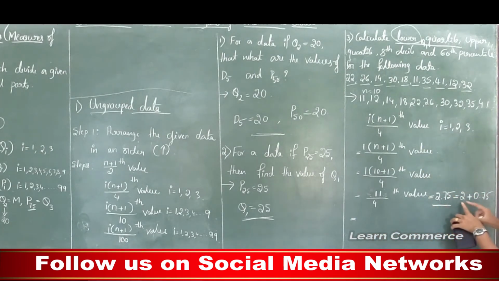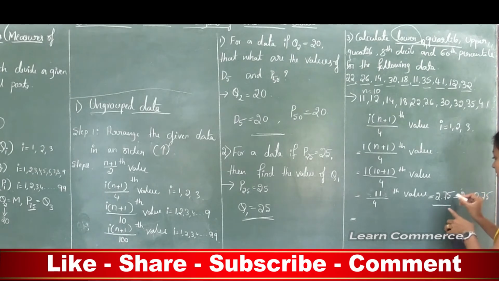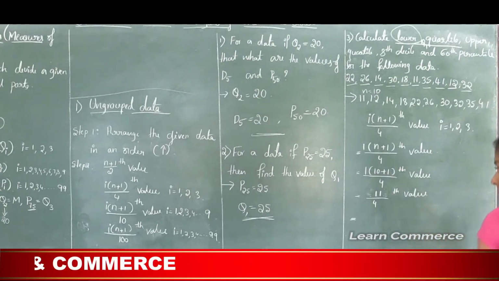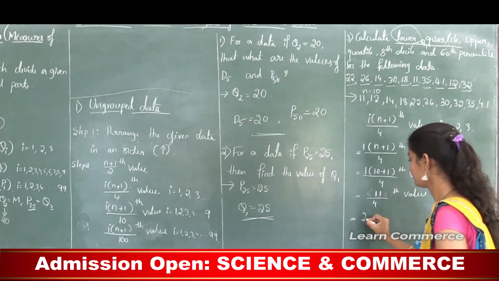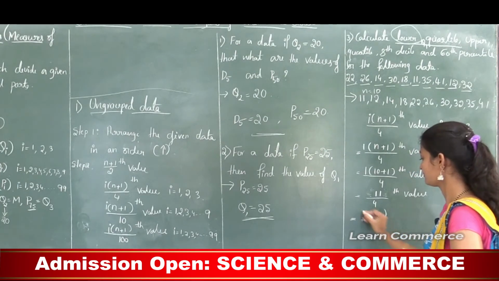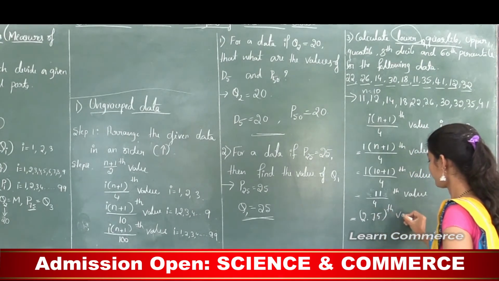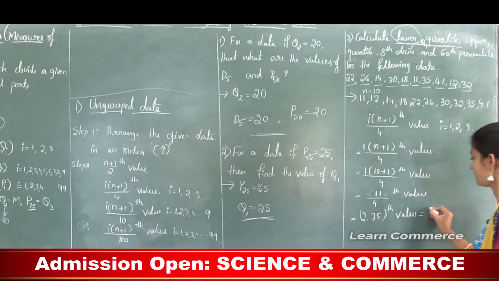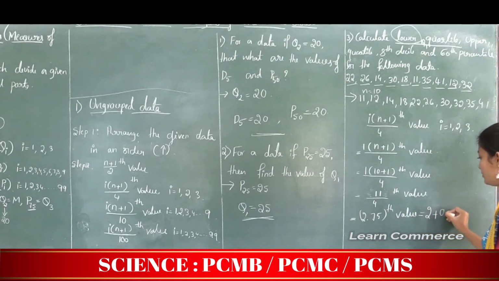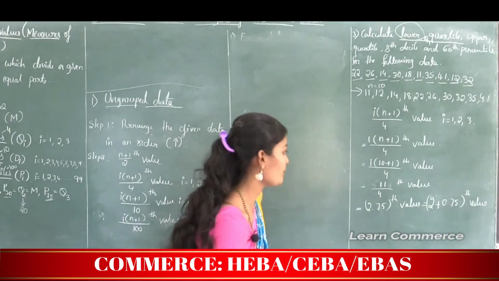First we need to find the second observation or value, plus 0.75 times the next difference.